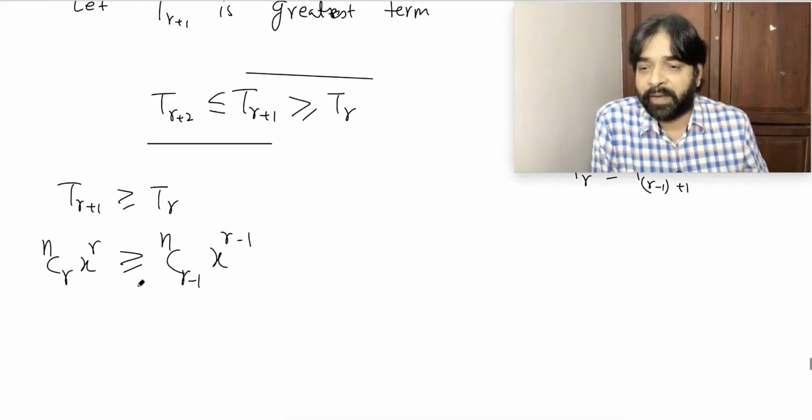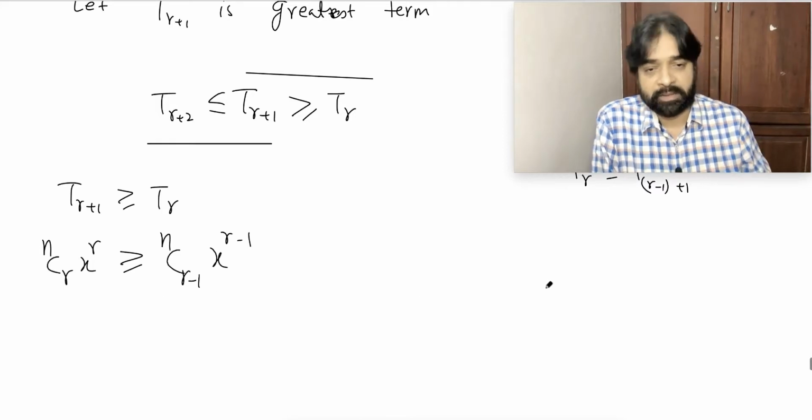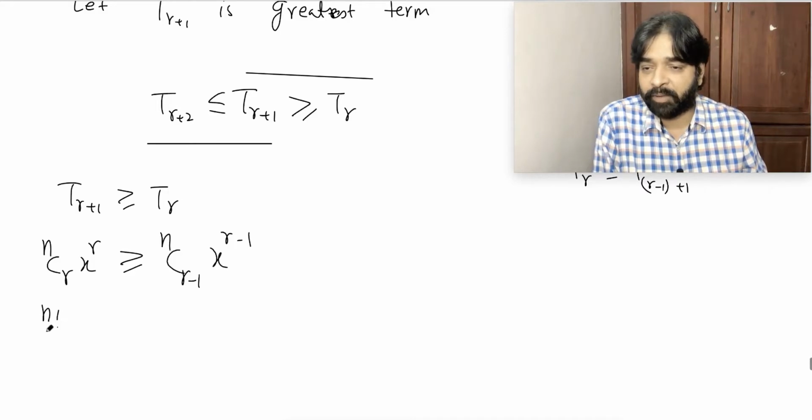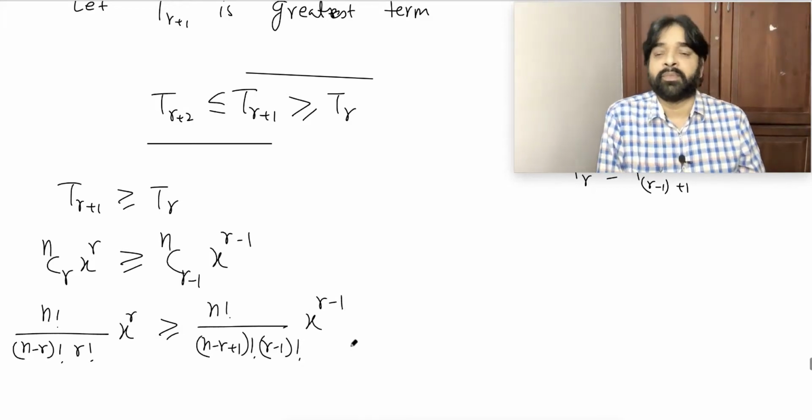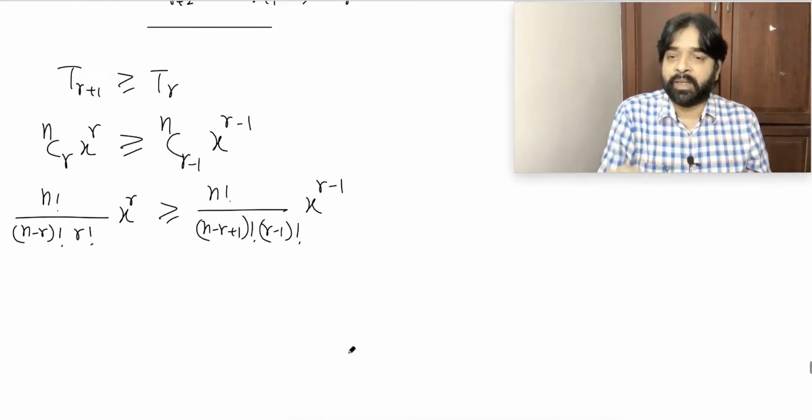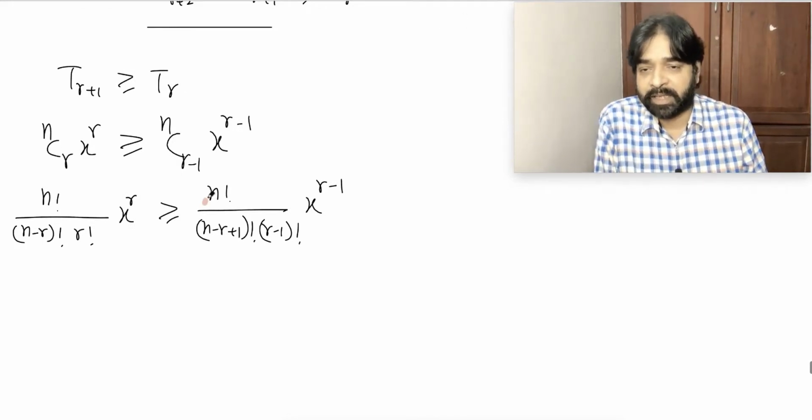my target is to get the value of r. nCr we can write as n factorial by (n minus r) factorial into r factorial, into x^r, greater than or equal to n factorial by (n minus r plus 1) factorial into (r minus 1) factorial. A little bit lengthy process, but we have to do it. Further, something gets cancelled, you can easily say the n factorial will get cancelled, as well as x^(r-1) will get cancelled with the x^r.